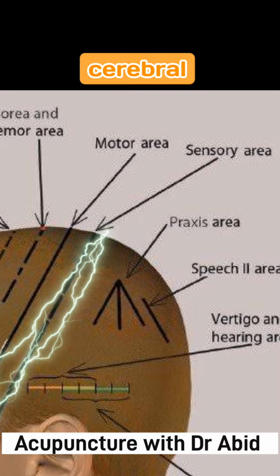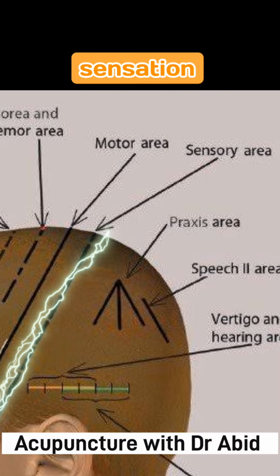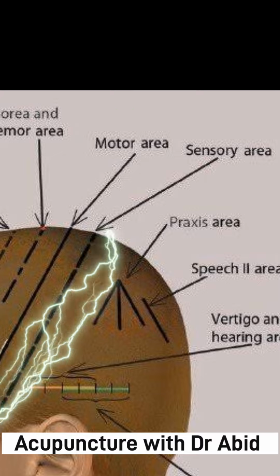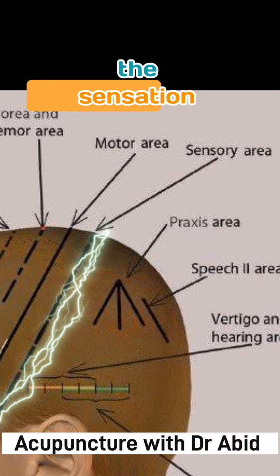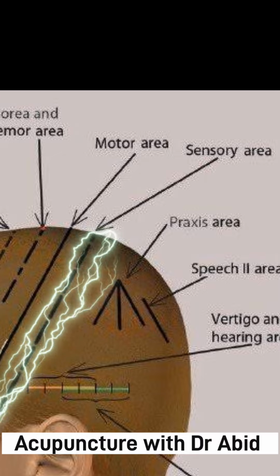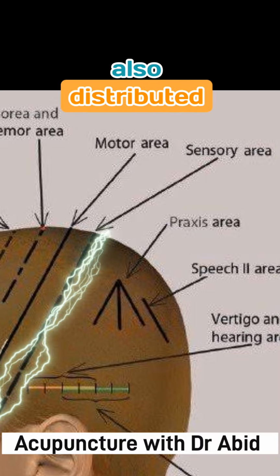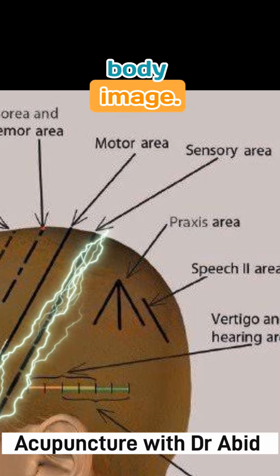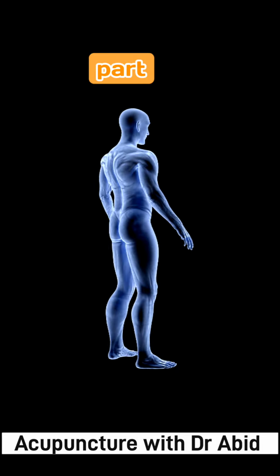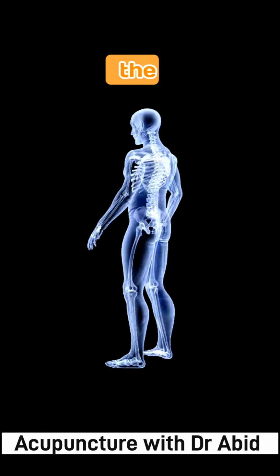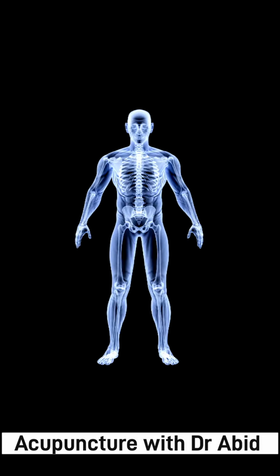One side of the cerebral cortex controls contralateral sensation of the body in the level below the neck. One exception is that most of the sensation of the head and face are bilateral. The sensory gyrus, like the motor gyrus, is also distributed as an upside down human body image. That means the upper part of the gyrus controls the lower limb, the middle part dominates the upper limb, and the lower part controls head and face movements.